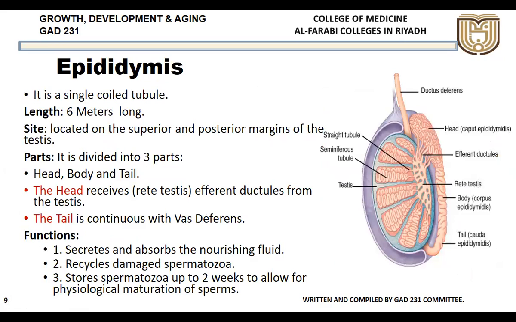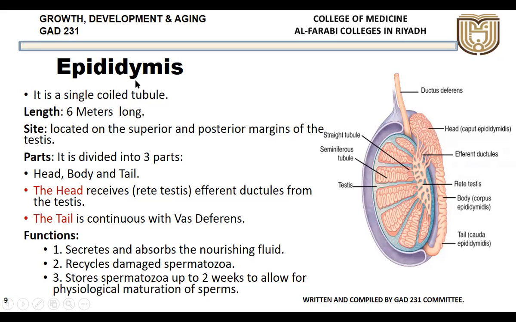Now coming to the next structure after the testis, the epididymis. Here is the epididymis. It is a coiled tube. It is a single coiled tube actually, even though all these are the rete testis here. If you see here, these are the seminiferous tubules. This is the capsule, and here are the septa, and this is the lobule, which has the seminiferous tubules, and they drain to the rete testis and from there into the epididymis through the efferent ductules. Initially, there are multiple tubules, all joined to form a single tube, and that coiled tube forms the epididymis.